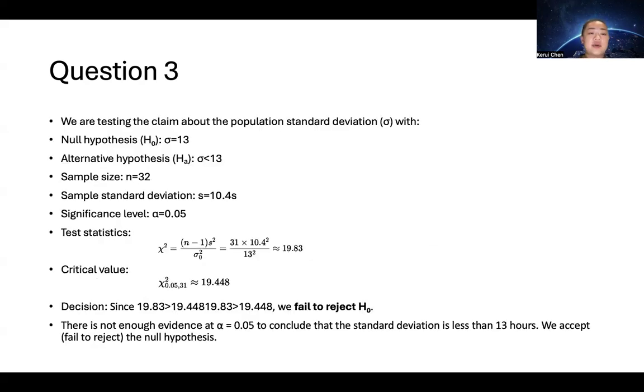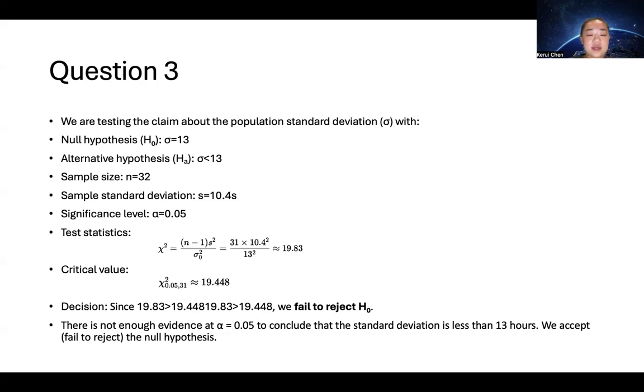For the last question, we're testing the claim about the population standard deviation with null hypothesis sigma equals 13. Alternative hypothesis is sigma less than 13. The sample size here is 32, and the sample standard deviation equals 10.46. Significance level equals 0.05. So the test statistic that we have is equal to 19.83. The critical value is 19.45.